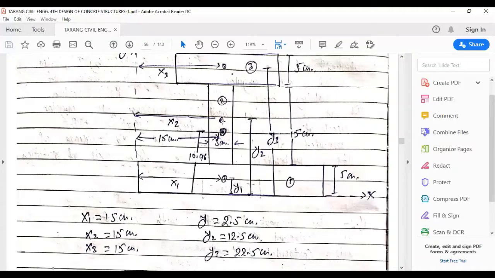Now coming to the center of the second box, we have to take the distance of y2 from here up till here. This total was 15 and its half would be 7.5, and 7.5 added with 5 will give 12.5. In similar fashion, we'll find the value of y3: 5 plus 15 will be 20, and 20 plus half of 5, that is 2.5, would be 22.5. So here is the value of y3.